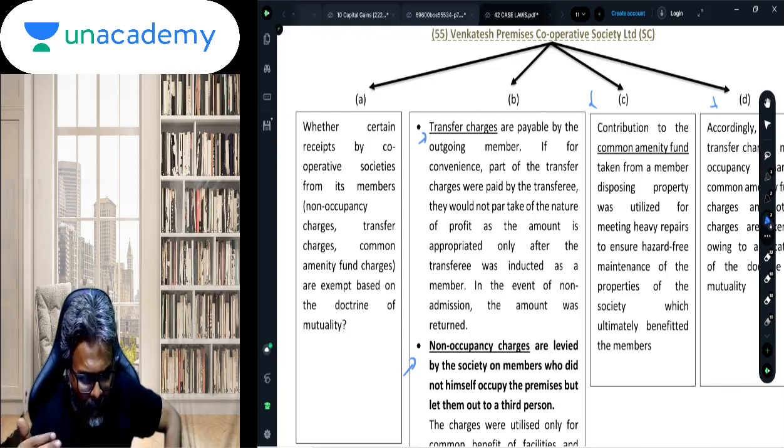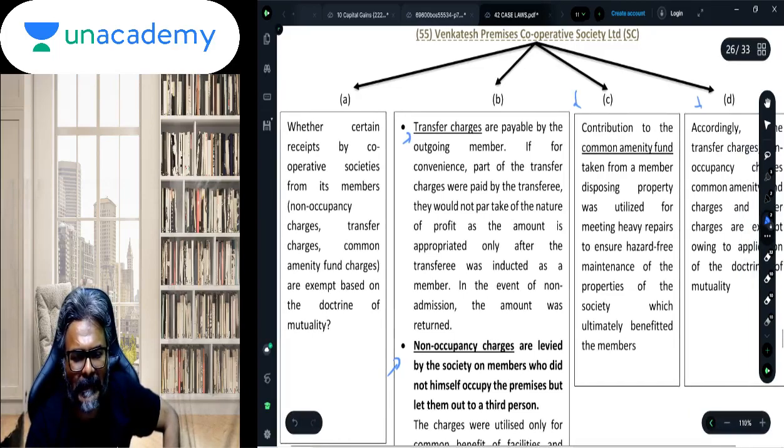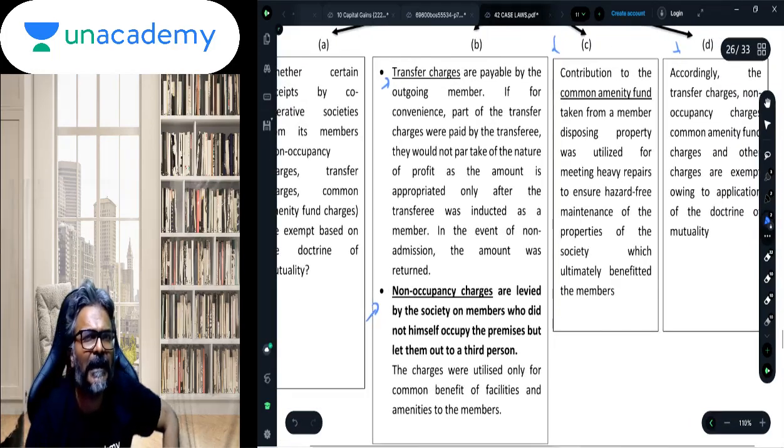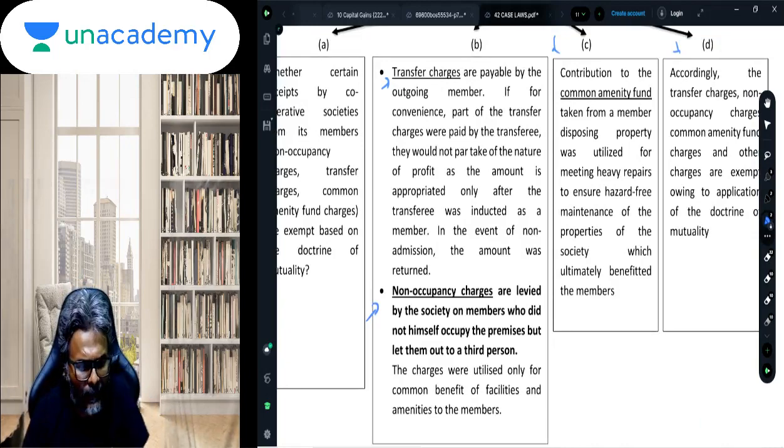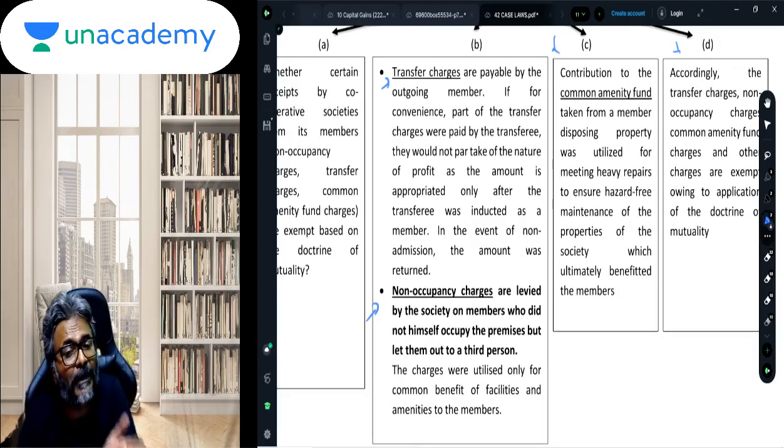So there are a few charges which were being discussed over here, on the basis of which it was being said whether these charges would be considered as taxable income or should not be considered as income. So which are the few charges? First is the transfer charges, students. Transfer charges are payable by the outgoing member. When I'm selling it off, there should be transfer charges.